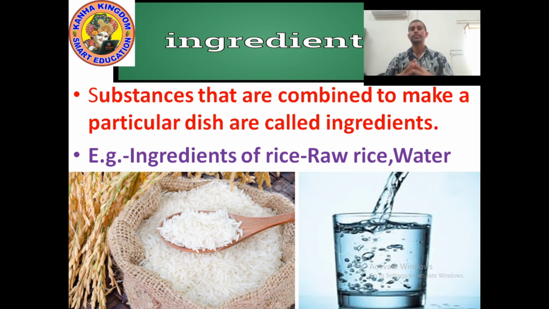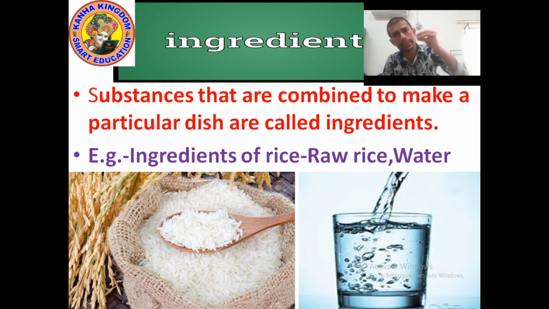So substances that are combined to make a particular dish, we put them together to make a dish, are called ingredients. For example, to make rice, we need only two things: raw rice and water.